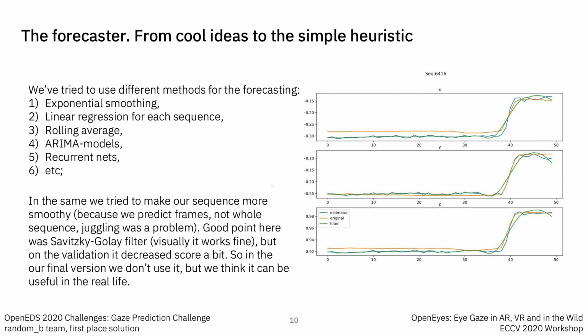A good point here was the Savitzky-Golay filter. Visually it works fine, as you can see on the chart, but on the validation it decreased the score a bit. So in our final version we don't use it, but we think it can be very useful in real life. And on the chart you can see the estimator, the original track, and the Savitzky-Golay filter for each axis for a specific sequence.